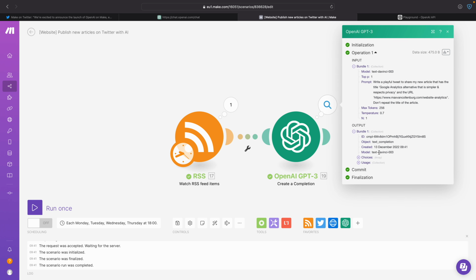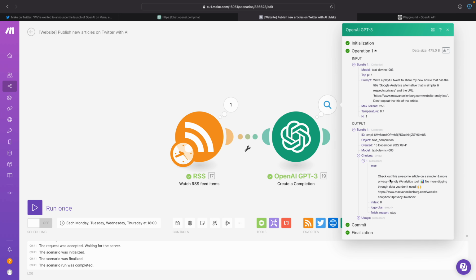And then let's see what it did now. So here we go, two choices. Check out this awesome article on a simpler and more privacy-friendly analytics tool. No more digging through data you don't need. No, that's already pretty cool, right? Okay. Yeah, this I could probably use.